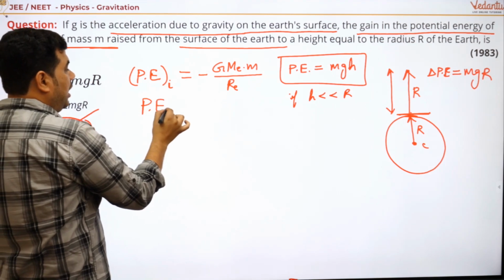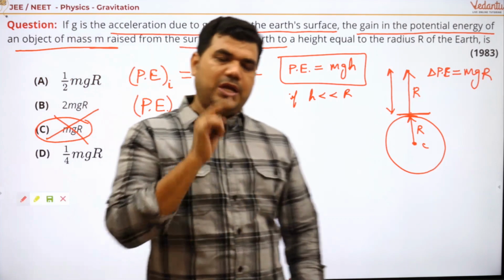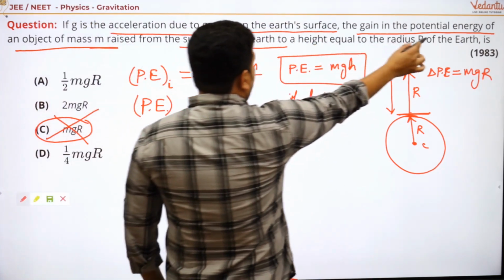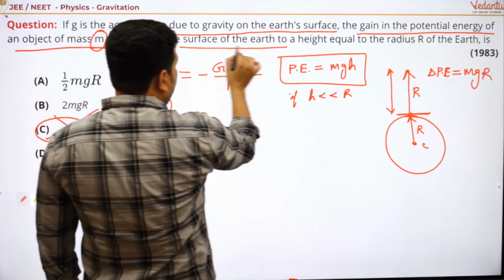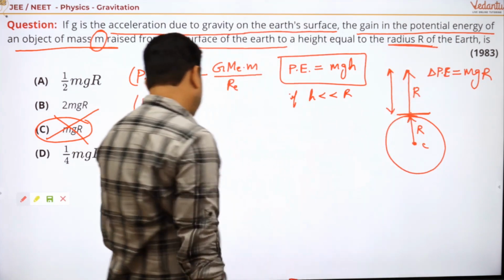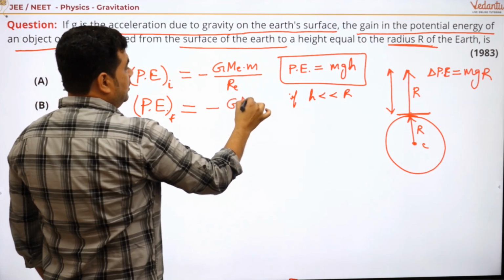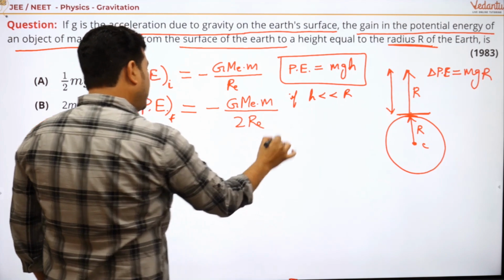Finally, at what height? Yes, at height R from the surface. The gain in potential energy of the object of mass m raised from the surface of the Earth to a height equal to radius R. Now you can say you have minus GM_E m upon twice of R_E.